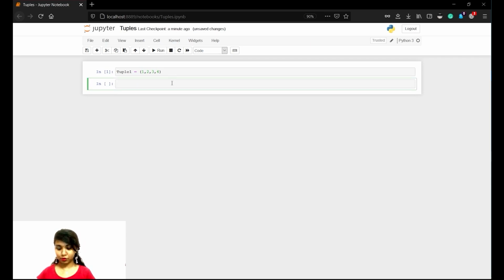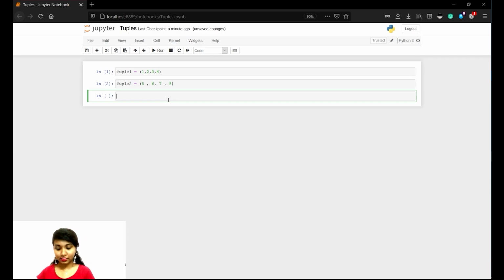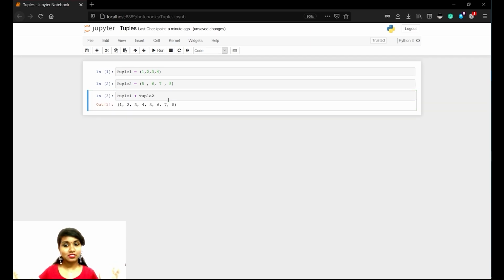Now we shall add one more tuple, tuple2, which has the values 5, 6, 7, 8. If we want, we can add the spaces. So let's give it in this way. Now let's try adding these two. What will be the result? In list, we saw that if we add in this way, both the lists will be concatenated, and in this we shall try doing this. This is also getting concatenated. So that's how the plus sign works in this.